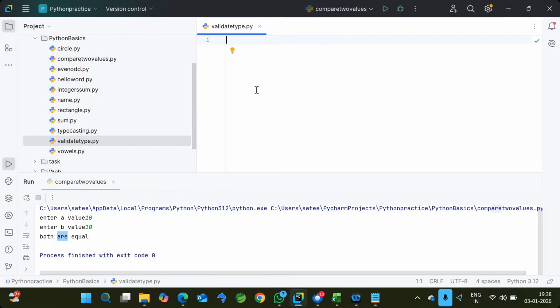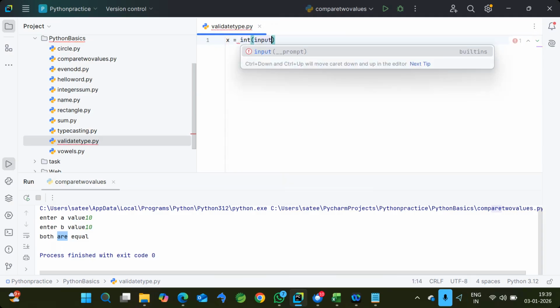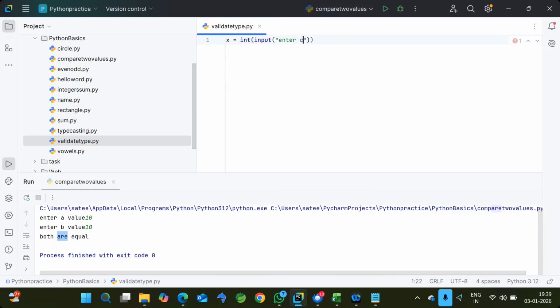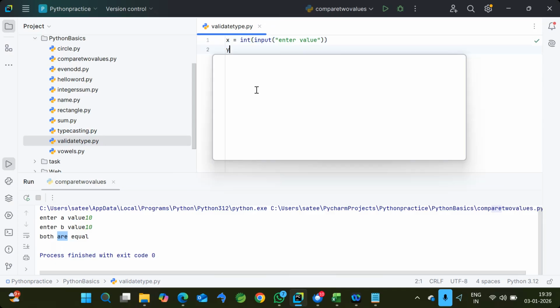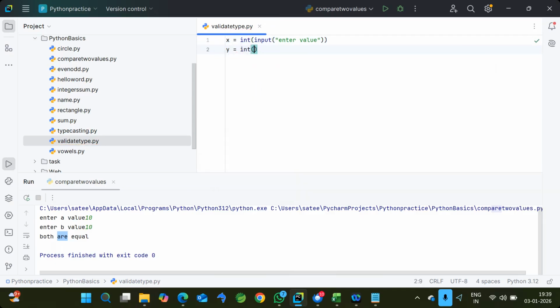When both the points x comma y are 0 comma 0, then we call it the origin. If either x or y is 0, it may be x equal to 0 or y equal to 0, then the point will be on the axis. Else, in the other case, it will be in the quadrant. So x equal to int of input of enter value. It's simple logic, I'm taking two values and comparing whether it is the origin or not. Then y is equal to int of input of enter value.